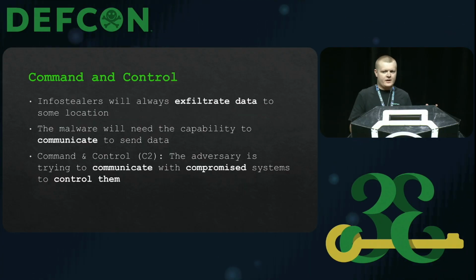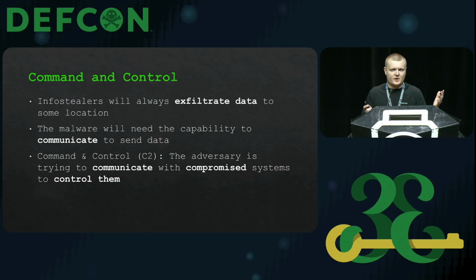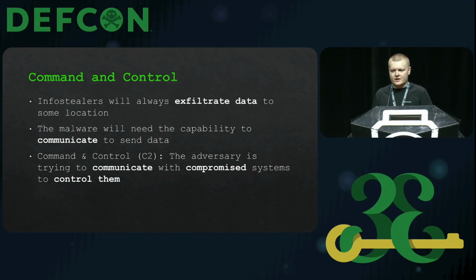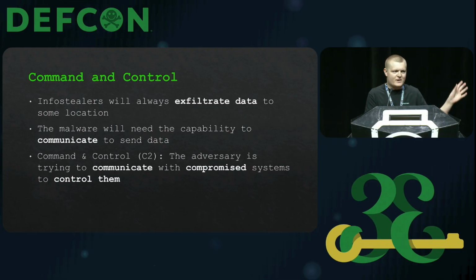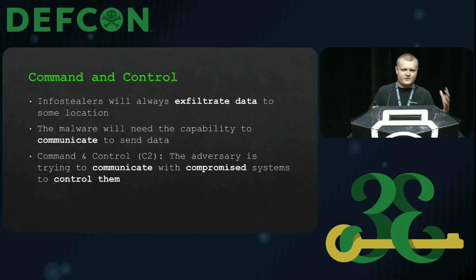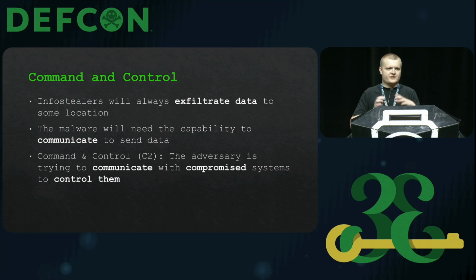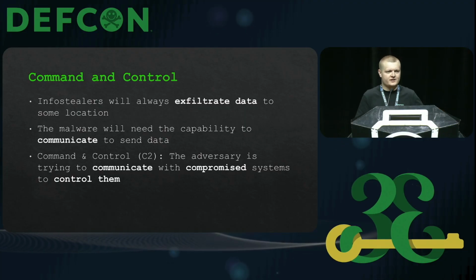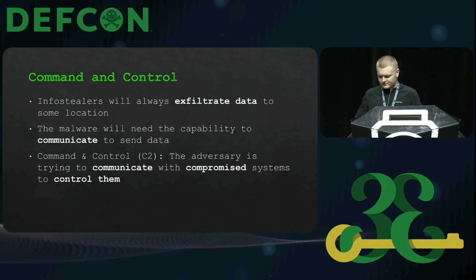So command and control, all malware will communicate for the most part. It has to either receive commands from some threat actor-owned server, or it needs to exfiltrate data or send data back to some server. So malware will typically communicate. There are some exceptions where there's no communication, there's no network traffic, but for the most part, malware will communicate. And there are multiple ways they can do this. But if we look at command and control, command and control describes the techniques by which malware or threat actors can communicate with a victim machine and a threat actor-owned location.